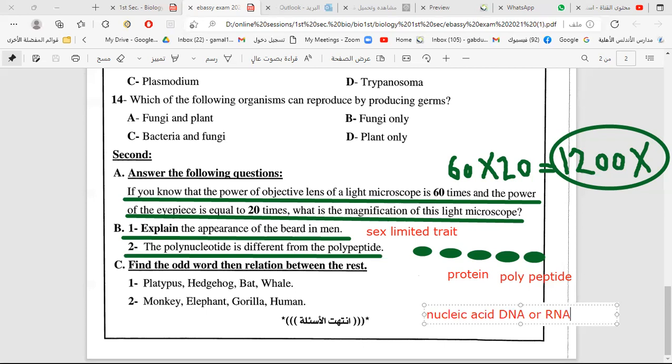You remember? The nucleic acid DNA and the RNA are polynucleotides. Okay. The next question.